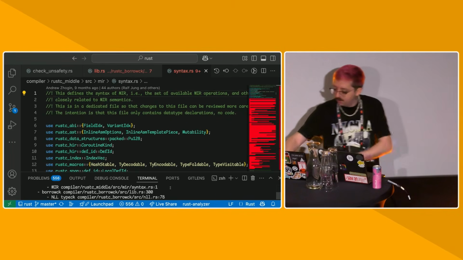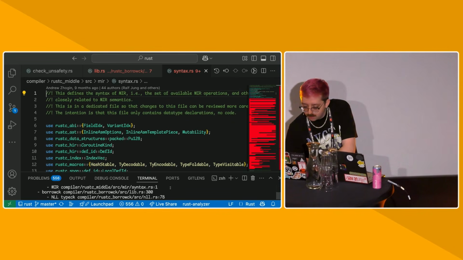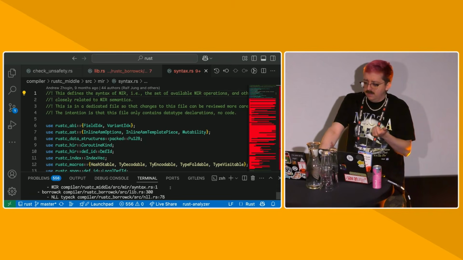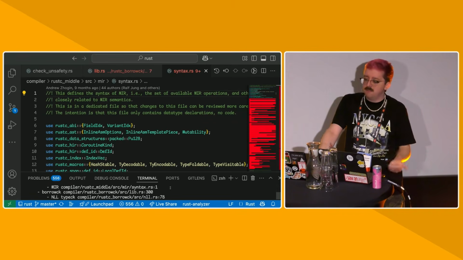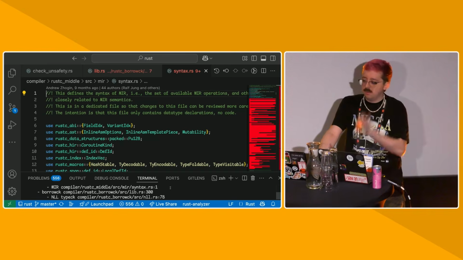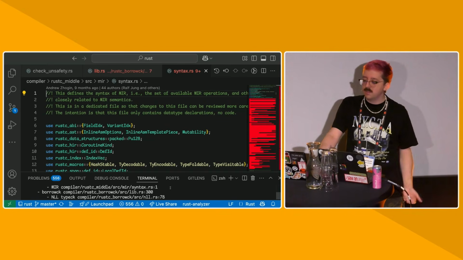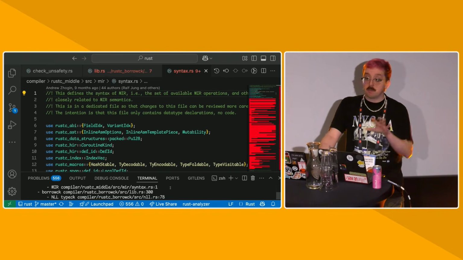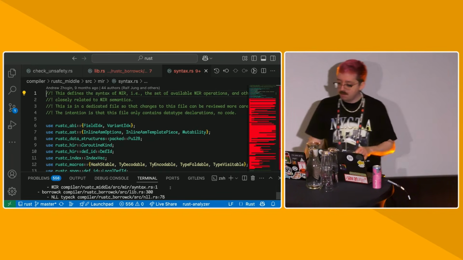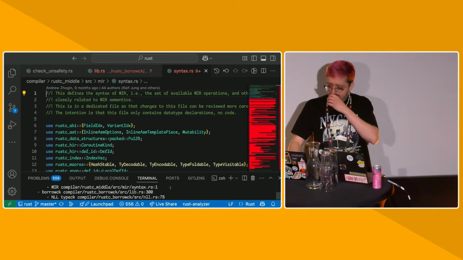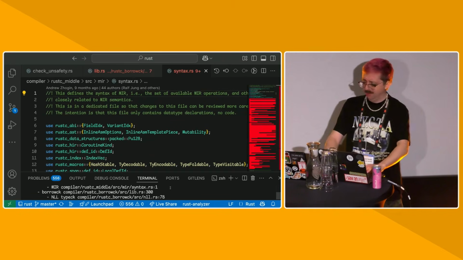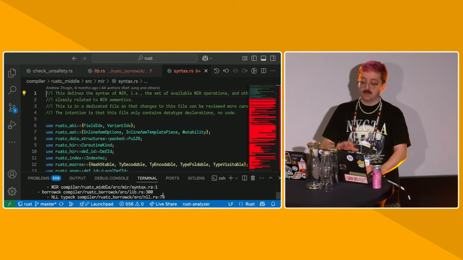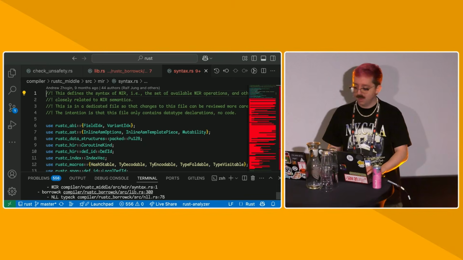MIR is conducive to control flow graph type analysis. Expressions and statements in HIR are flattened to very simple operations in MIR. It's easy to do, as I said before, flow-based analysis and transformations, things like drop elaboration and coroutine lowering and borrow check on MIR. And the first thing, and I think the only thing I'll be able to get to at the MIR level, is that we also do borrow checking on MIR.